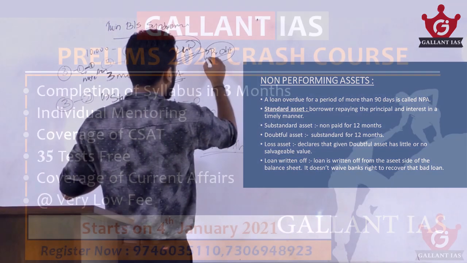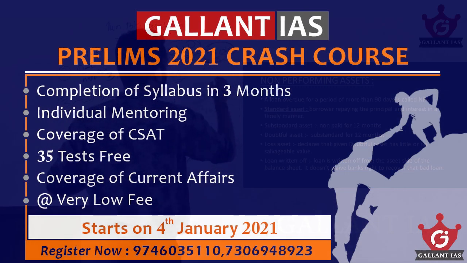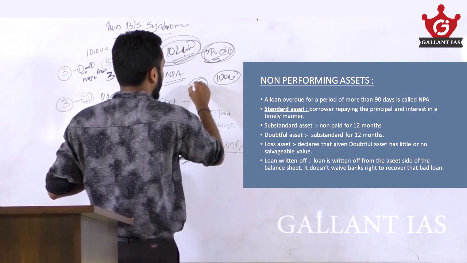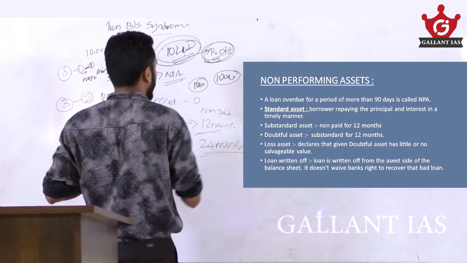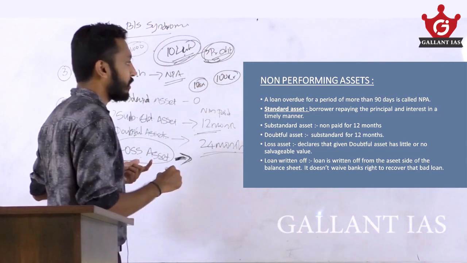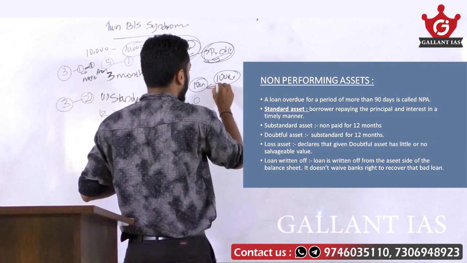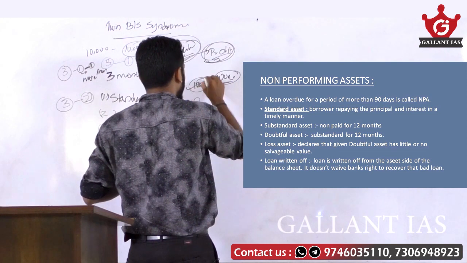What will be the consequence? The profit will decrease. If 100 crore is the profit of a bank and a loan worth 10 crore has to be written off, they use 10 crore out of this 100 crore to write it off.